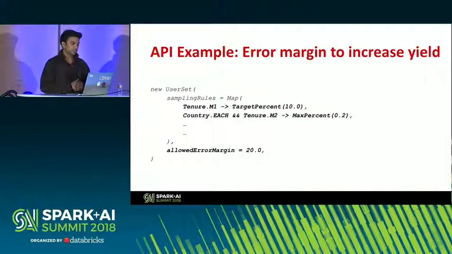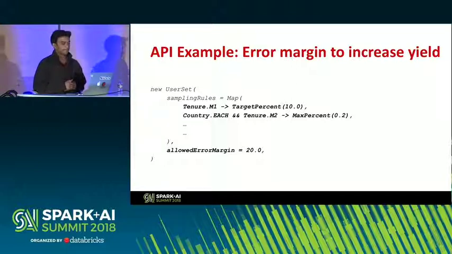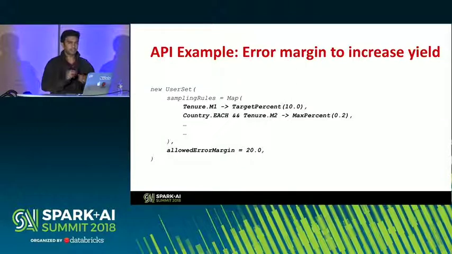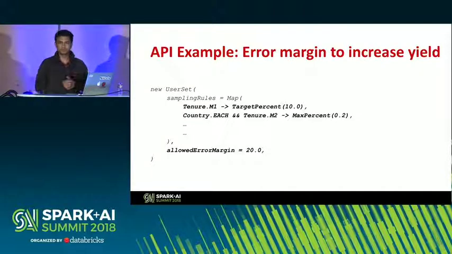So in the case of tenure month 1, I want my target percent to be between approximately 8% to 12%. I just want to be in that range. And when you slightly relax the rules like that, it's possible to get a much larger subset. This allows our researchers, for example, to train a bigger model while keeping the original distribution more or less intact.